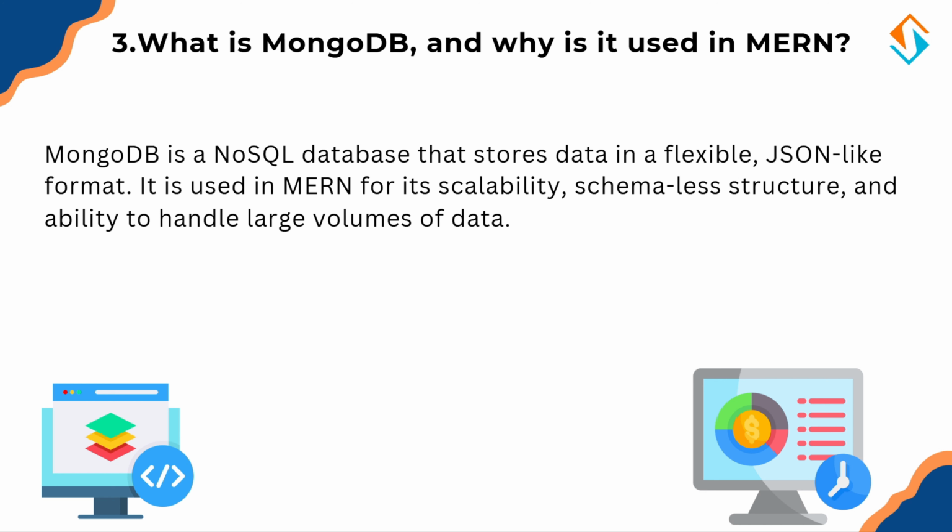So, what is MongoDB and why is it used in MERN? MongoDB is a NoSQL database that stores data in a flexible JSON-like format. It is used in the MERN stack because it is highly scalable and can handle large amounts of data. Second, it has a schema-less structure, making it more flexible than SQL databases. Third, it supports horizontal scaling, making it a great choice for big applications.